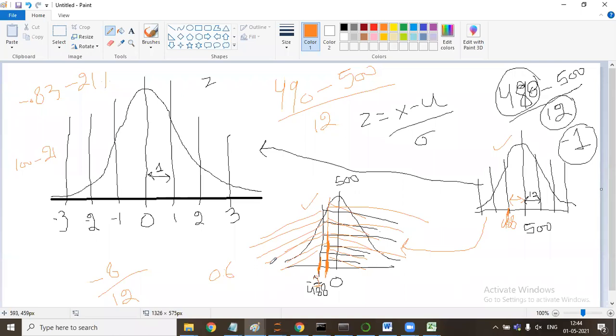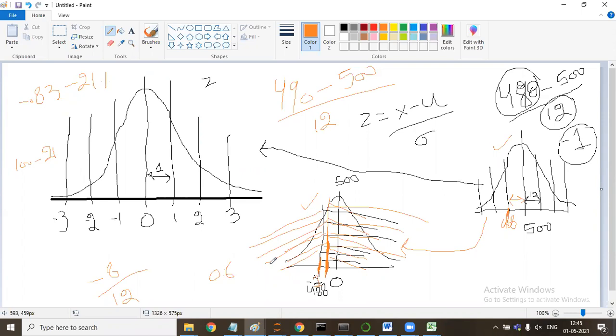Yeah, sir, I understood that minus 0.8 is giving, suppose, 21. So it is the area to the left. So you mean to say 20% of people will be scoring less than 490. Yeah, 20, 21, whatever it is. But we want more than that, so we will subtract from 1 whatever the value is.